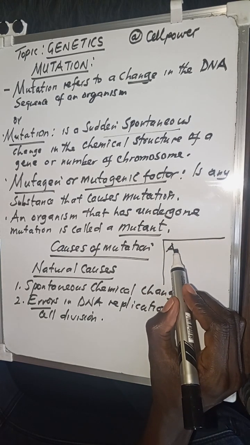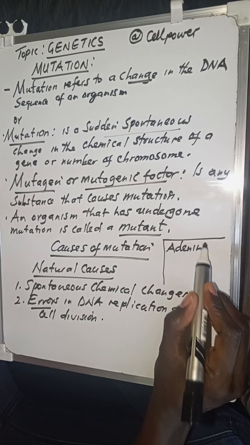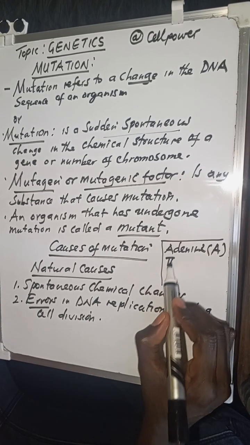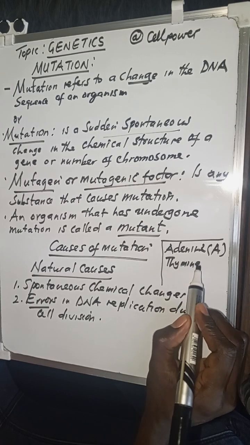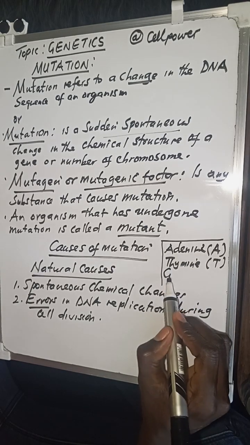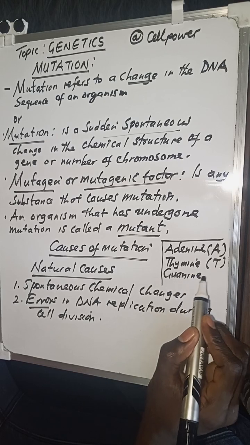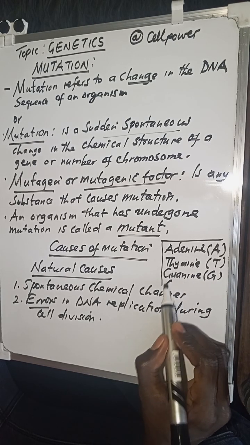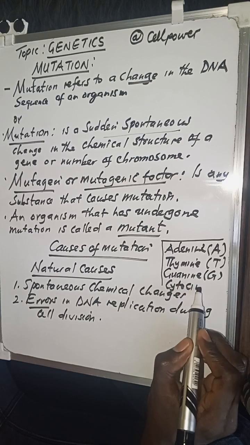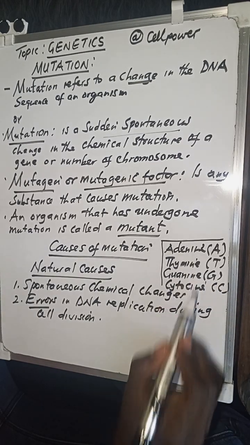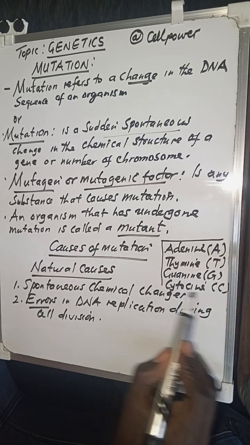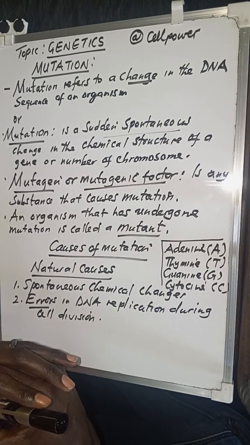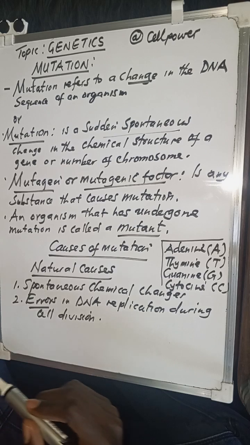The four nitrogenous bases: adenine, which is represented by A; thymine, represented by capital letter T; guanine, represented by capital letter G; and cytosine, represented by C. When there's a change in the arrangement of these chemicals, a mutation can take place.